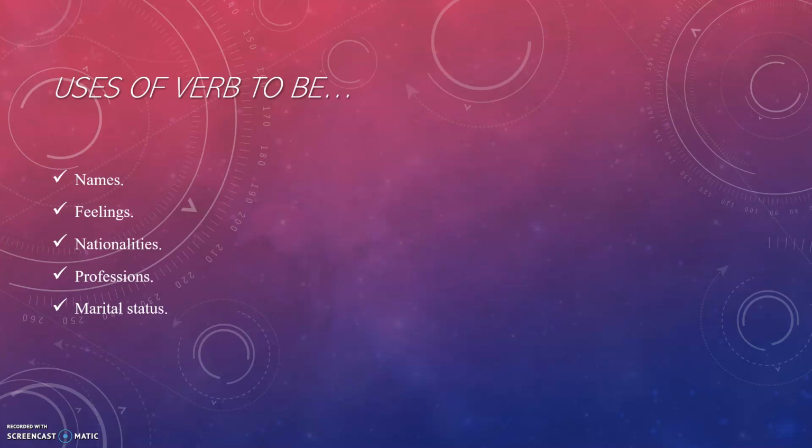Well, we can use verb to be, for example, when we say names. For example, I am teacher Danielson, you are Maria, you are Carlos, he is my brother, she is my sister, you are my friends, you are my listeners right now. I can also use it with feelings. I'm happy, she's sad, they are angry, you're hungry, etc.